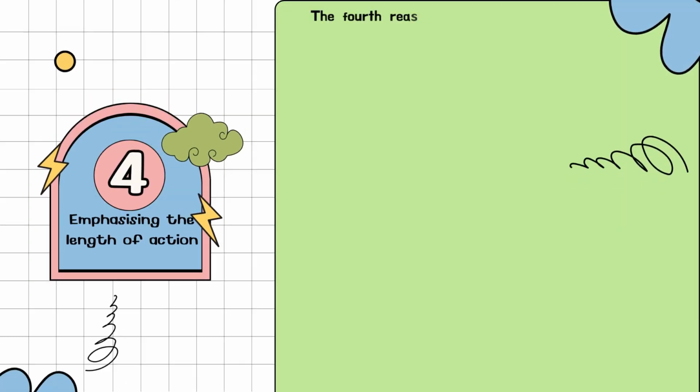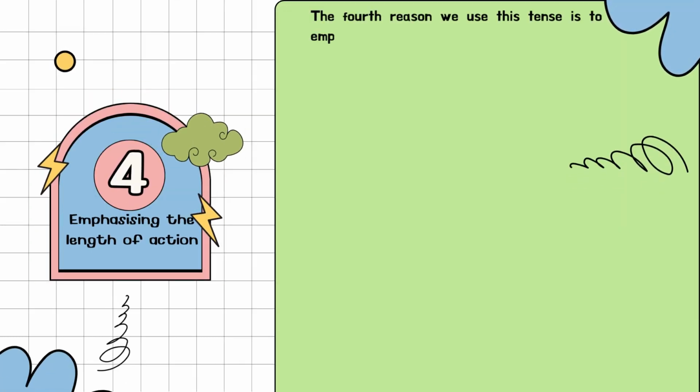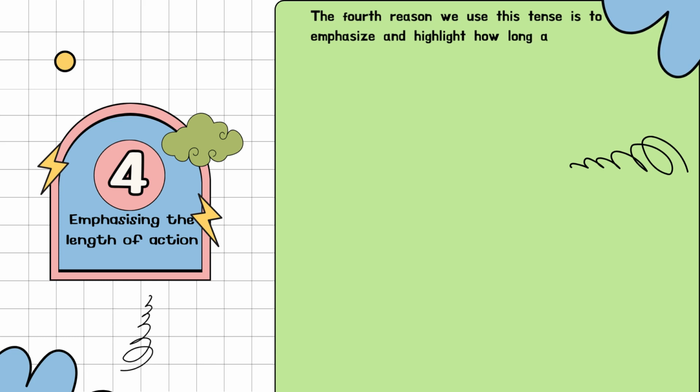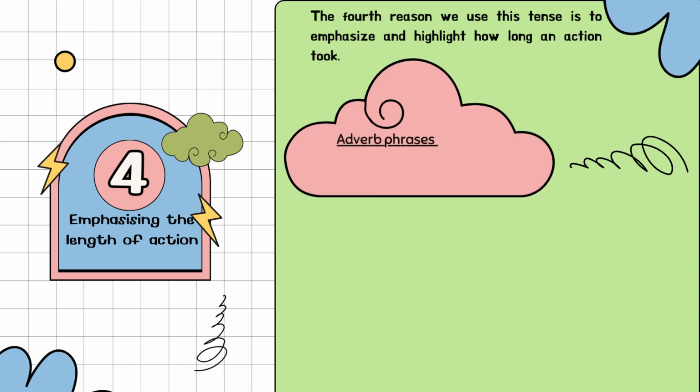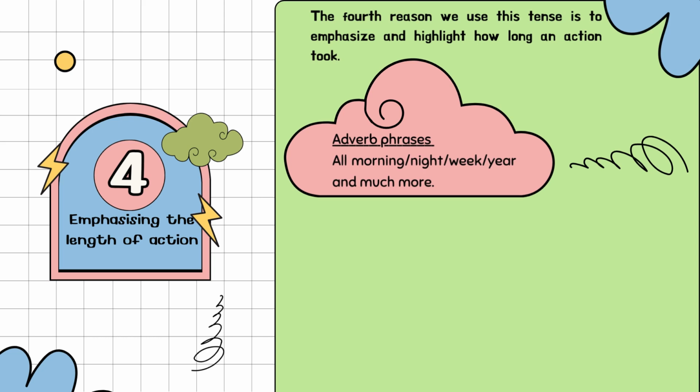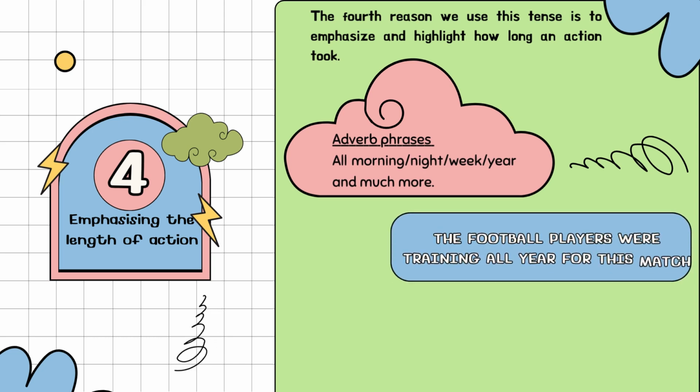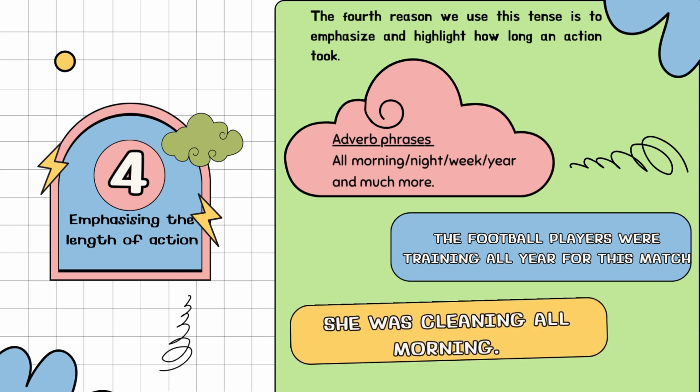The fourth reason we use this tense is to emphasize and highlight how long an action took. This form usually uses adverb phrases that explain the length of time, such as all morning, night, week, year, and much more. For example, the football players were training all year for this match. She was cleaning all morning.